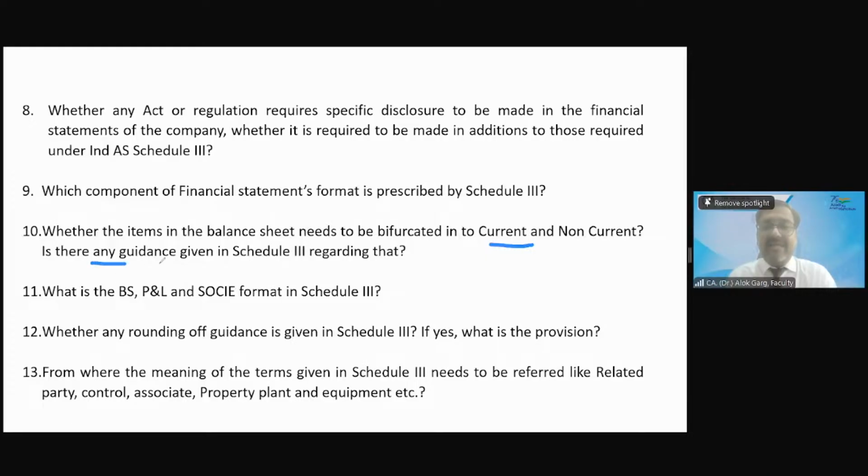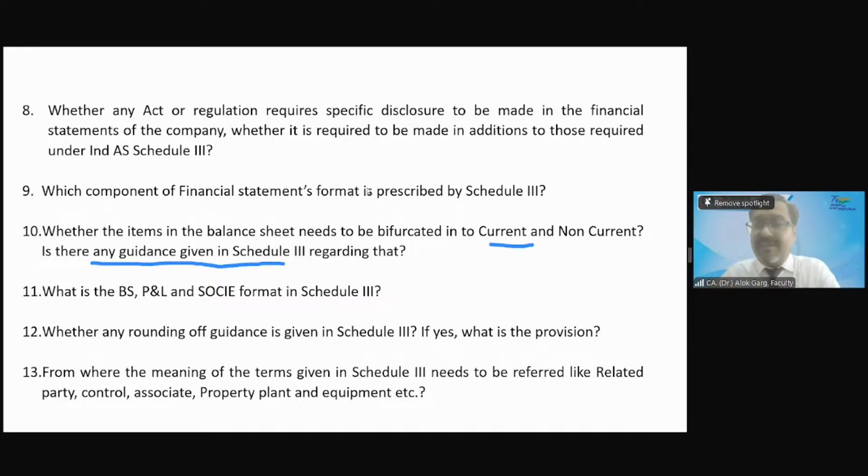Is there any guidance given in Schedule 3 regarding that? Tell me, whether balance sheet item has to be bifurcated into current and non-current, yes or no? Yes. The entire balance sheet has to be bifurcated into current and non-current. Entire balance sheet. And where is the guidance given? The guidance is given in Schedule 3 as well as in Ind AS 1.